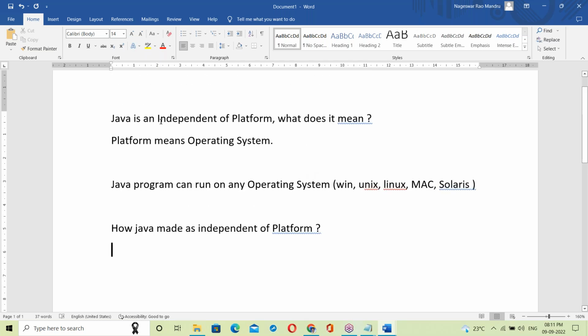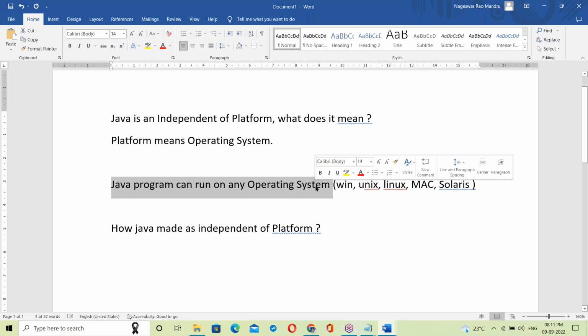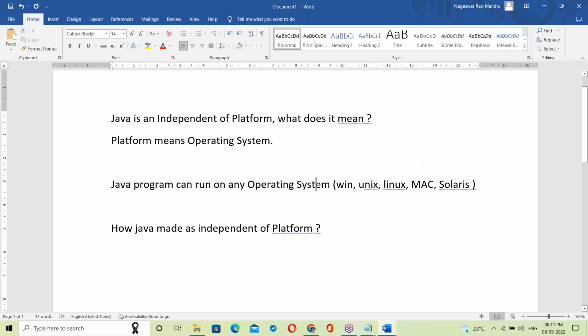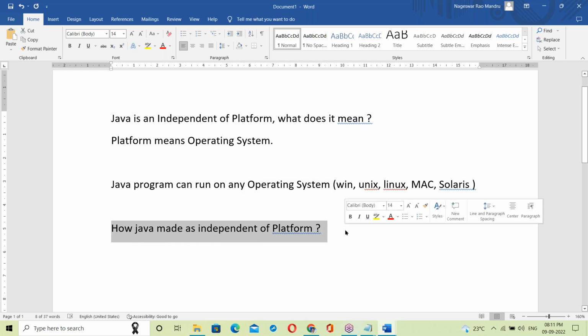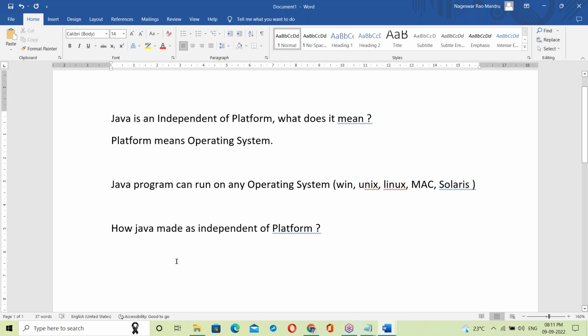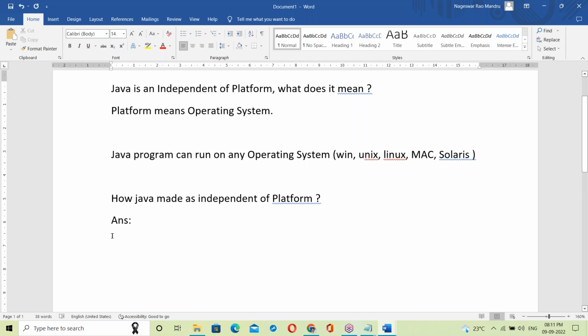Independent of platform means a Java program runs anywhere. Any trainer or website simply says this. But how? How did Java make us independent of platform? This is an important point. Now we should answer this question.